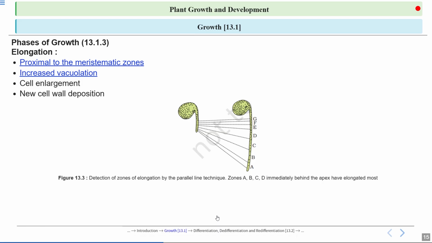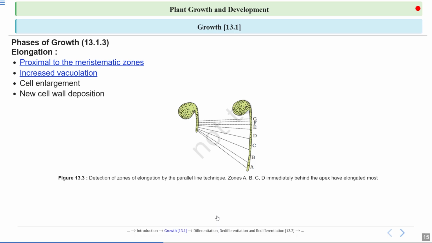How can we characterize it? This particular zone is characterized by increased vacuolation, cell enlargement, and new cell wall deposition. So in this region cells just elongate, no division of any kind takes place, and the cells are also not in a mature state. They just keep on elongating. So it is the region that is next to, or proximal to, the meristematic zone.